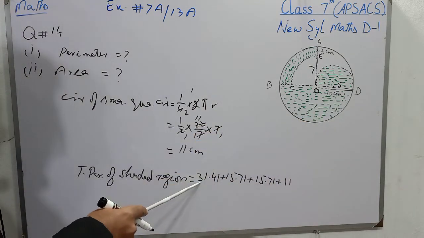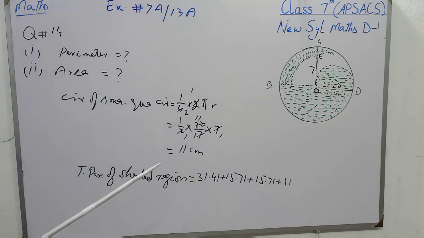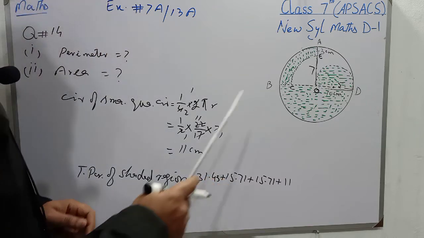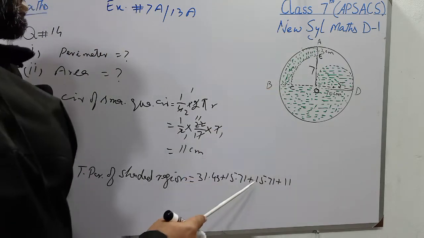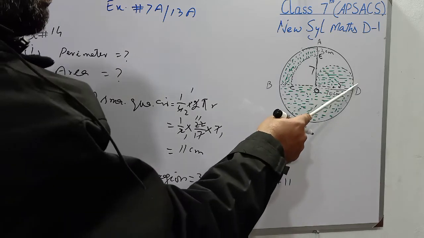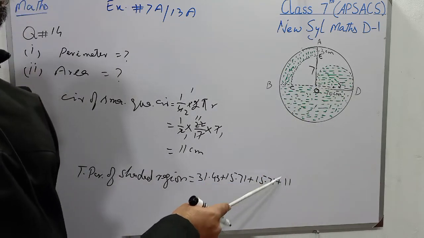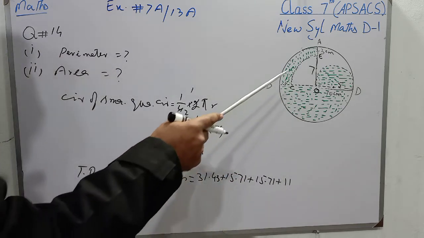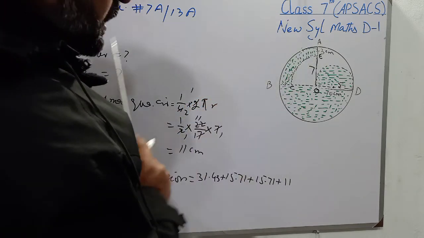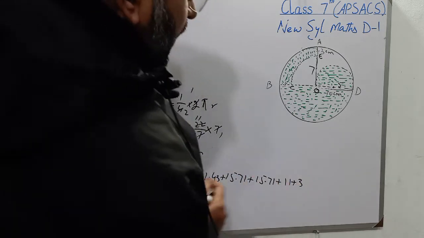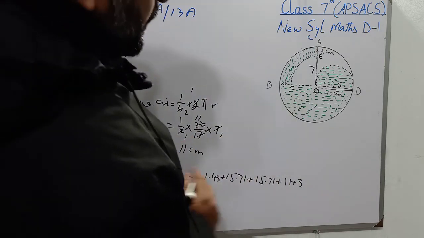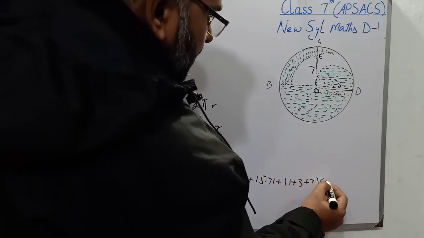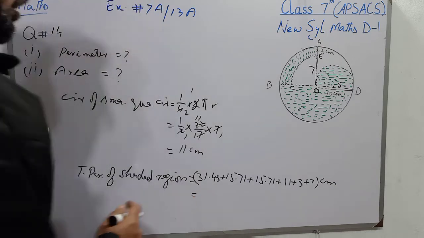From D to B it is 31.43, not 41, and from B to A it is 15.71, from D to O it is 15.71, and from E to C it is 11, and from A to E it is 3, and students, from C to O it is 7. So it is the total perimeter of the shaded region.